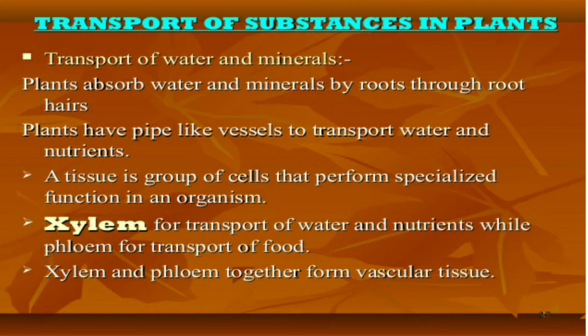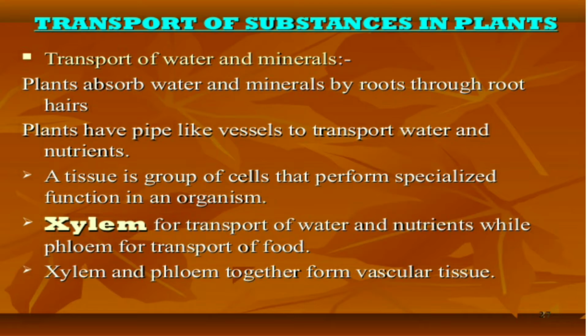So cells group together to form a tissue, and this tissue is working for something. Here the tissue is working for transport of food and water. Can you see the word xylem? Xylem is a tissue that helps in the transport of water and nutrients, while phloem is a tissue that helps in the transport of food.